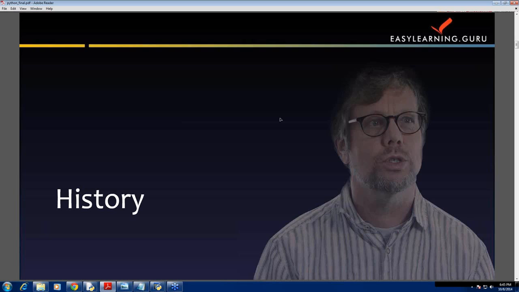In December 1989, Guido van Rossum was looking for a hobby programming language that would keep him occupied during the week around Christmas. He decided to write an interpreter for the new scripting language, which will be a descendant of ABC language. Being a big fan of Monty Python Flying Circus, a British comedy series, he named his language Python. Python 2.0 was released on 16th October 2000 with many major new features, including full garbage collection and support for Unicode. Python 3.0 was released on 3rd December 2008 after a long period of testing.